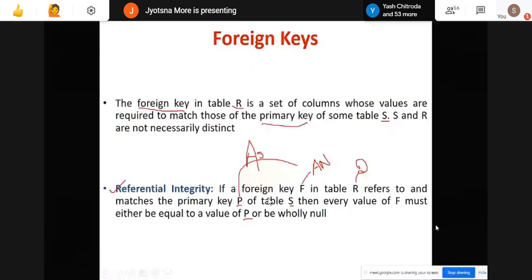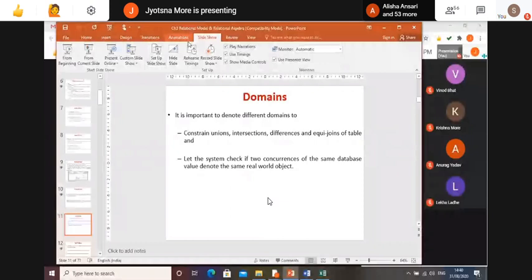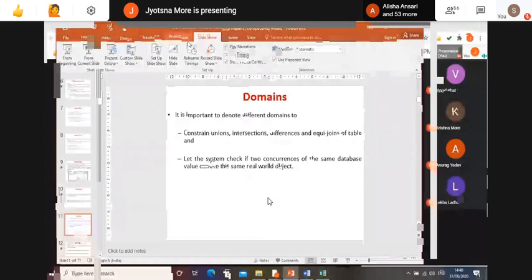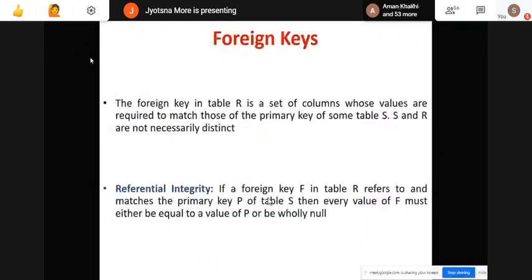Clear? Referential integrity constraint is very important to start with to work with your database foreign key. Fine. So now the next part is domain. What is a domain? In attributes somewhere I have covered the domain, right? Remember what a domain is? Anyone? Somewhere in attributes we have seen domain. Yeah, Shivam: the set of permitted values for each attribute. Correct.